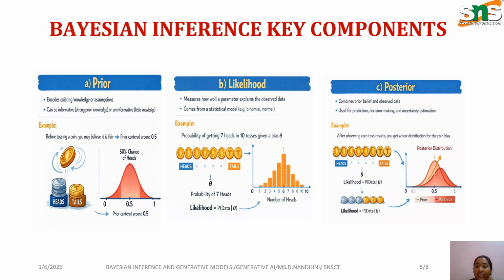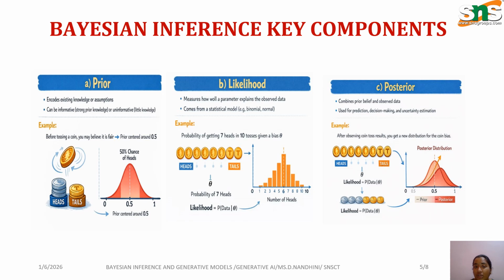The data is encoded with the help of existing knowledge. Within the given knowledge or within the given data, it has been encoded. The information will either be strong or it will be little knowledge. For example, before tossing a coin, you may predict whether it is fair or loaded, that means whether it is a head or a tail. It is one prediction.